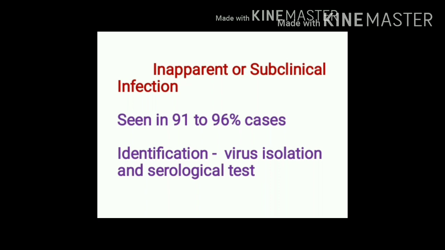Inapparent or subclinical infection is seen in about 91 to 96% of cases. That is, about 96% of cases of poliomyelitis have subclinical infection. They do not show any signs or symptoms of poliomyelitis. Now, how can these subclinical cases be identified? They can be identified by virus isolation or by doing some serological test.